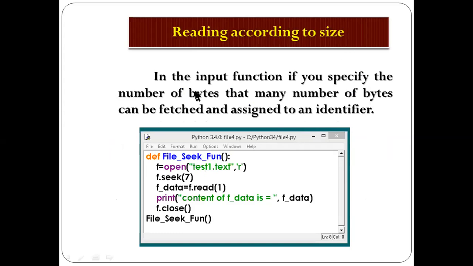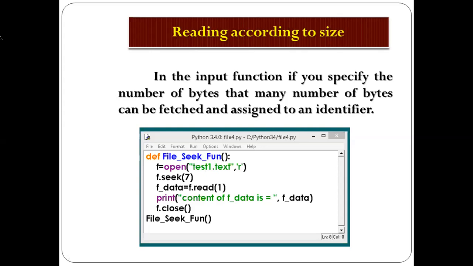And you can also read accordingly size. In the previous class I also discussed size, and now I am explaining it in detail. In the input function, if you specify the number of bytes, it will calculate the number of bytes for how many characters you have stored. Remember one thing, one character takes 1 byte. So however many characters you input, it calculates the number of bytes, and that many bytes can be fetched and assigned to the identifier.